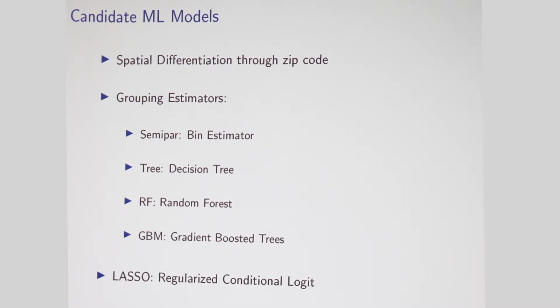We're also going to look at a version of Lasso, which is a regularized multinomial Logit model. This is going to pre-specify tons and tons of interactions. So this would be like a hospital indicator interacted with a zip code, interacted with an age group, or say labor and delivery, and you can include all of those as covariates and then use regularization to pick which of those to use. So we've got two types of machine learning models and several machine learning models to look at.